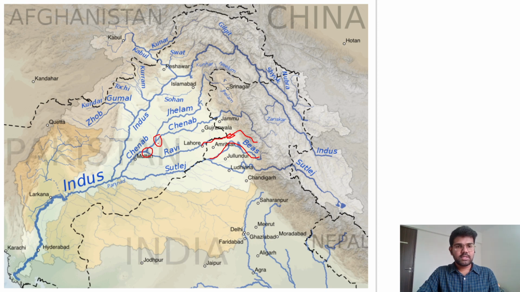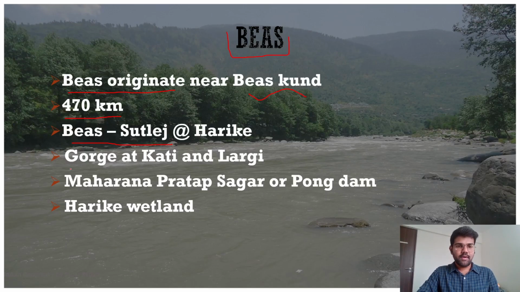The Beas has its origin in Himachal Pradesh near Beas Kund, and from there it flows to Punjab, and then it merges with the Satluj. It merges at Harike wetland. There the Beas and Satluj make a confluence. You should also remember that Harike wetland is the largest wetland of India. This is another important fact.